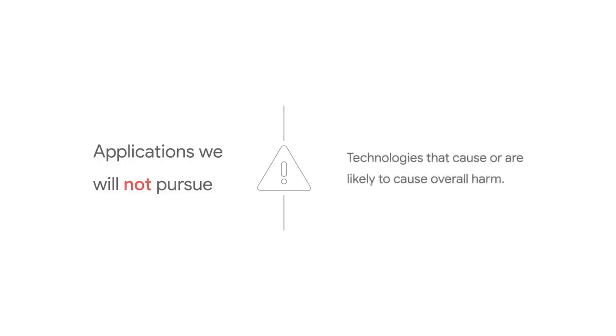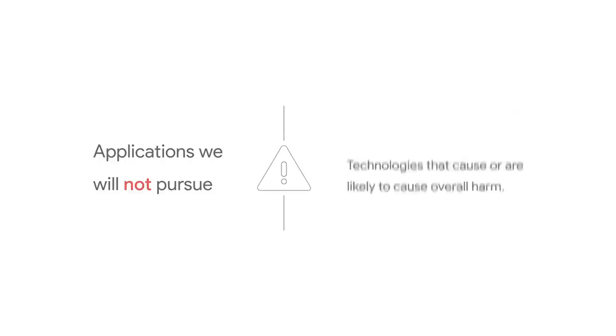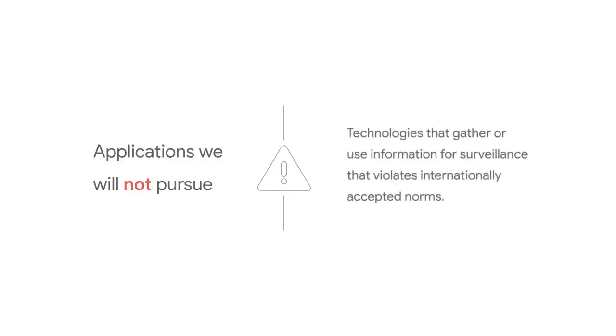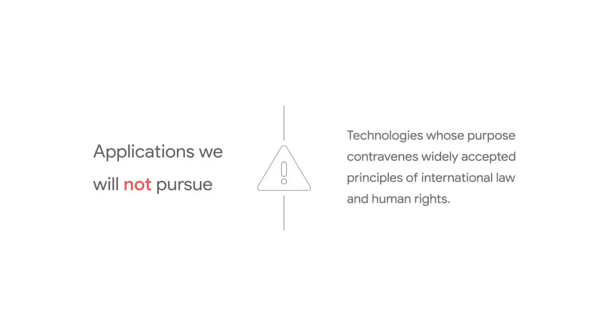In addition to these 7 principles, there are certain AI applications that we will not pursue. We will not design or deploy AI in these 4 application areas: technologies that cause or are likely to cause overall harm, weapons or other technologies whose principal purpose or implementation is to cause or directly facilitate injury to people, technologies that gather or use information for surveillance that violates internationally accepted norms, and technologies whose purpose contravenes widely accepted principles of international law and human rights.